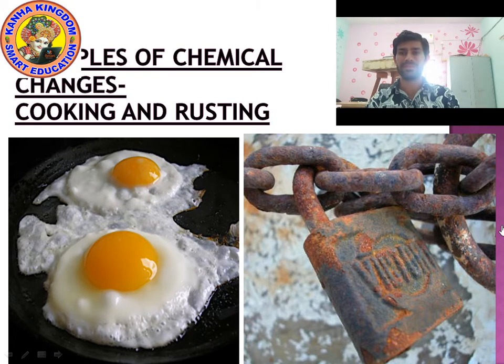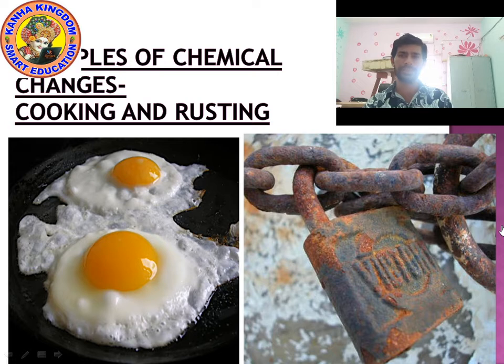Is it corroded or not? Yes, it's corroded. It is known as corrosion, the rusting of iron. The lock is completely corroded, which means now it is not just iron.